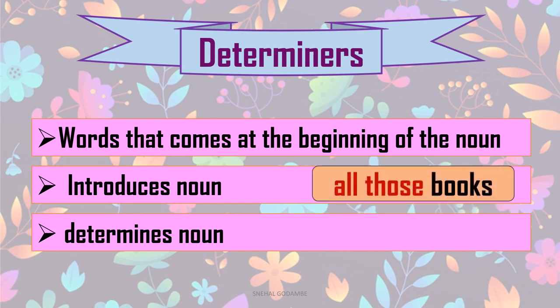How? All those books. We have seen that. Look at the words in red: all those. All those is a phrase that comes before the noun. So it determines, or introduces, the noun books. Which books? All those books which I have kept on the table, or which I have brought from my library. So it introduces us to the noun books and it determines it.